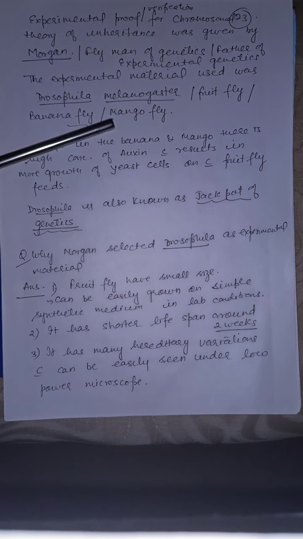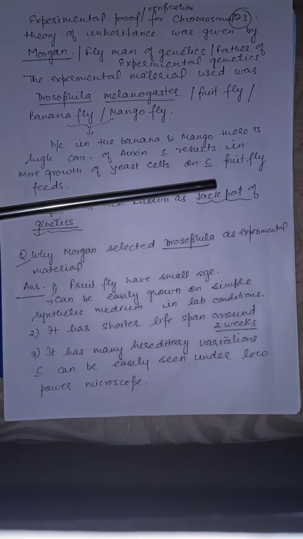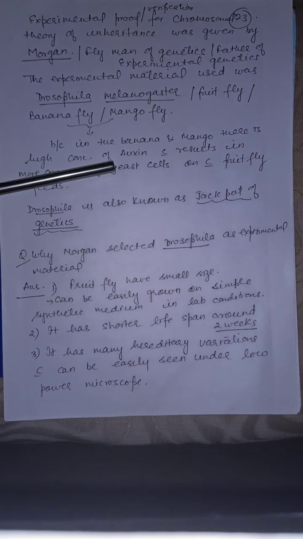Why is Drosophila melanogaster known as banana or mango fly? Because in banana and mango there is a high concentration of auxin, which results in more growth of yeast cells on which the fruit fly feeds. Drosophila is also known as the jackpot of genetics because it was widely used in genetics.